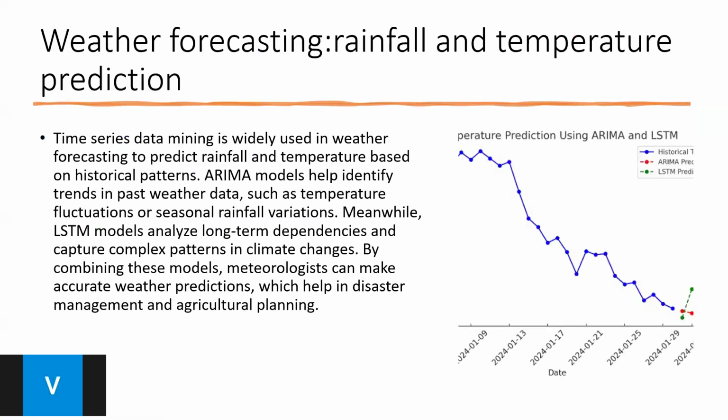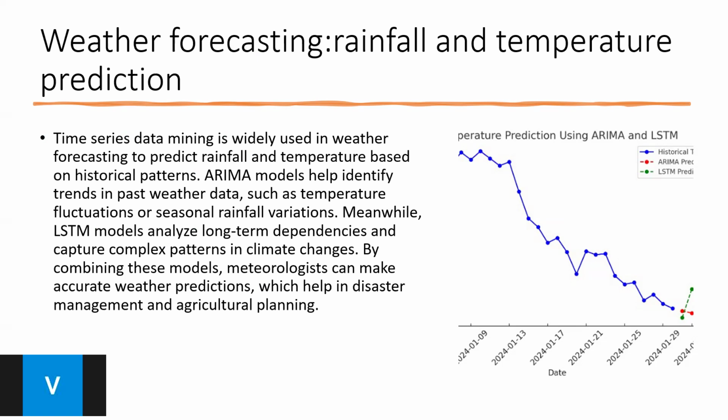Next comes weather forecasting, rainfall and temperature predictions. Time series data mining is widely used in weather forecasting to predict rainfall and temperature based on historical patterns. ARIMA models help in identifying trends in past weather data, such as temperature fluctuations or seasonal rainfall and variations. Meanwhile, LSTM models analyze long-term dependency and capture complex patterns in climate change.